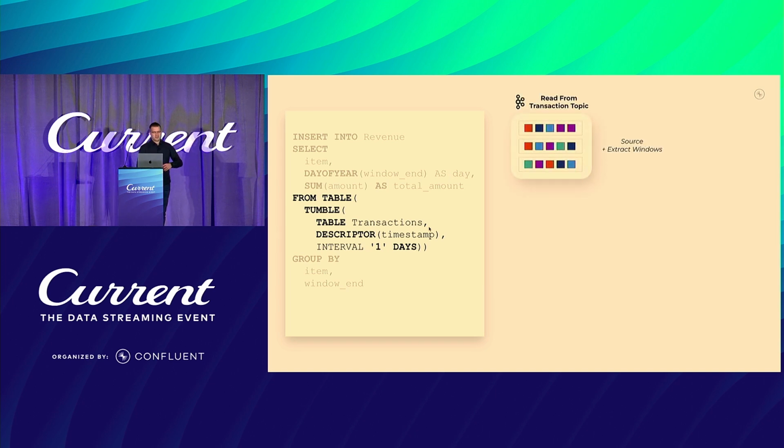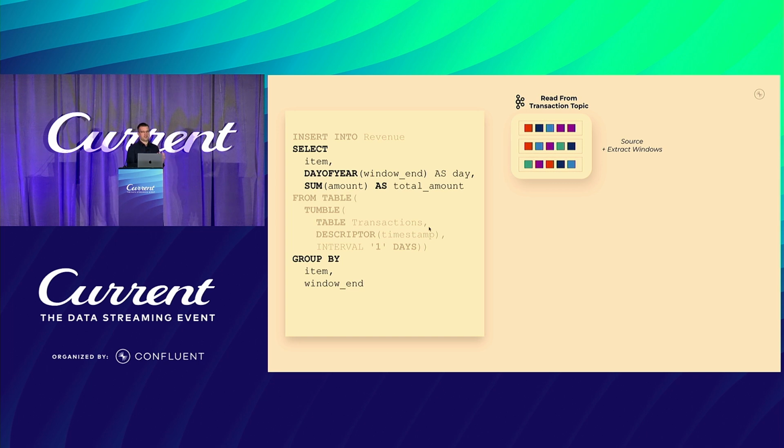Then this creates, inside Flink, an operator that is reading from the source. And well, we also need to amend it with the windowing information. Now we want to select a few things, and we want to group this. We want to calculate the daily revenue for each item in this transactions table. So we group things by the item, because we want a daily revenue per item, and then also per day. So we group it by the window, in that case, the window end timestamp.